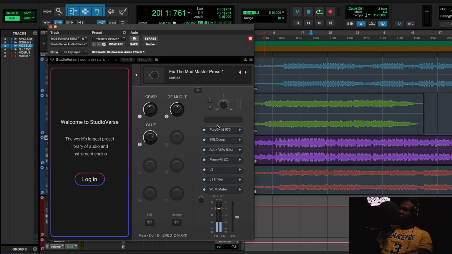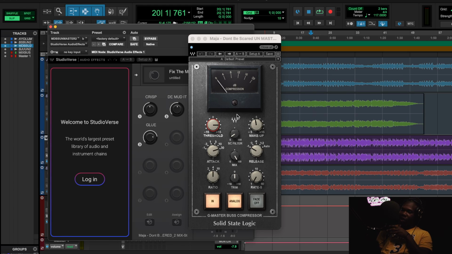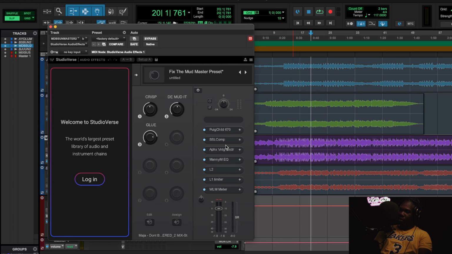So you hear it adds a great amount of crispiness, the Fix the Mud Master preset. I use the SSL bus comp knowing that it's gonna give me a little bit of punch. And sometimes what you have to do is you have to cut and then you have to recreate that mid-range, right? That's how you kind of fix the mud. Because you don't want to just only cut it and you're missing out the balls of the mix, okay? So that's why I use the transformer mode right here, and then the typical SSL settings. Also, maybe using a sidechain filter helps the low mid breathe a little bit more on the bus compressor.